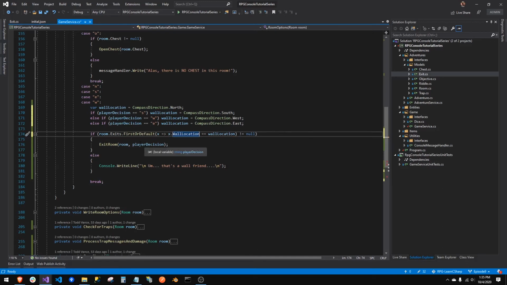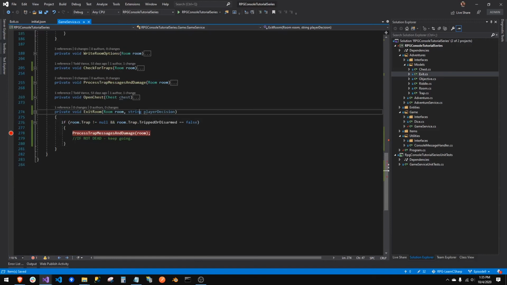And now instead of sending in the player decision, which is a letter, which wouldn't ever have converted anyway, or a string, and then have to convert, I'm just going to send in the wall location, which is the actual thing we want. Perfect. And so down here, it's a compass direction, and we call it wall location. That's just what we've called it. It's the location on the wall that's a compass direction. And so now I can say, all right, done this.